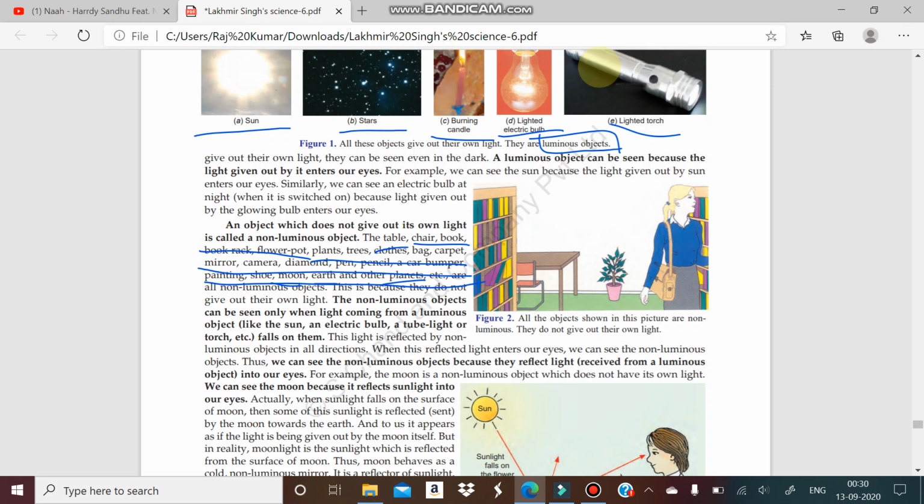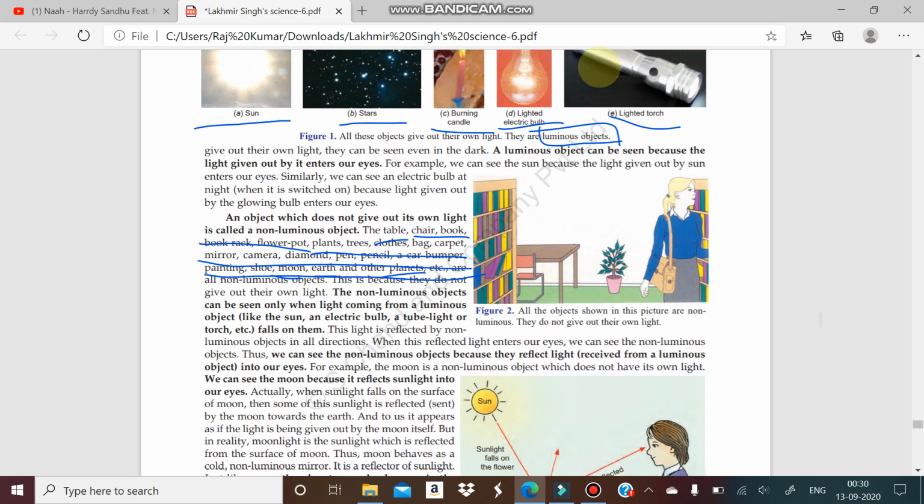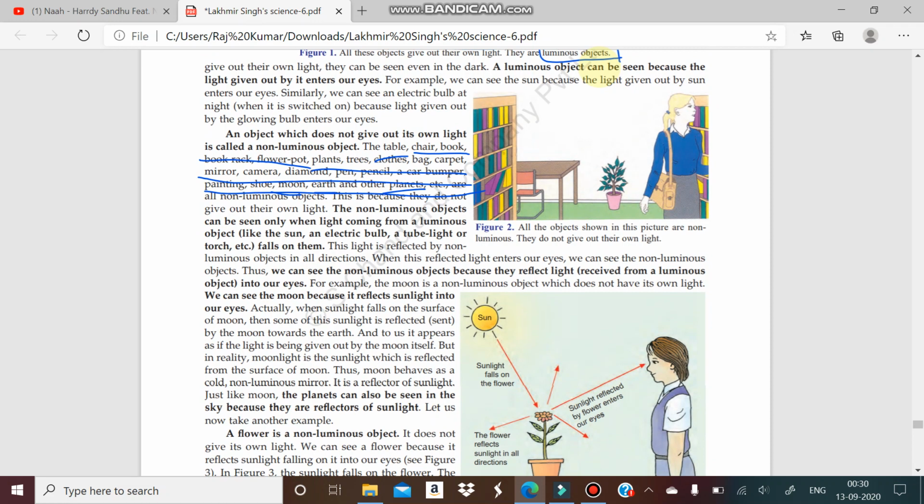And we know that we are able to see the non-luminous objects, and the luminous objects are helping us to see the non-luminous objects. So you will see the non-luminous object is visible because of some reflected light. Okay, that reflected light comes into our eyes, then we can see that the object is visible.